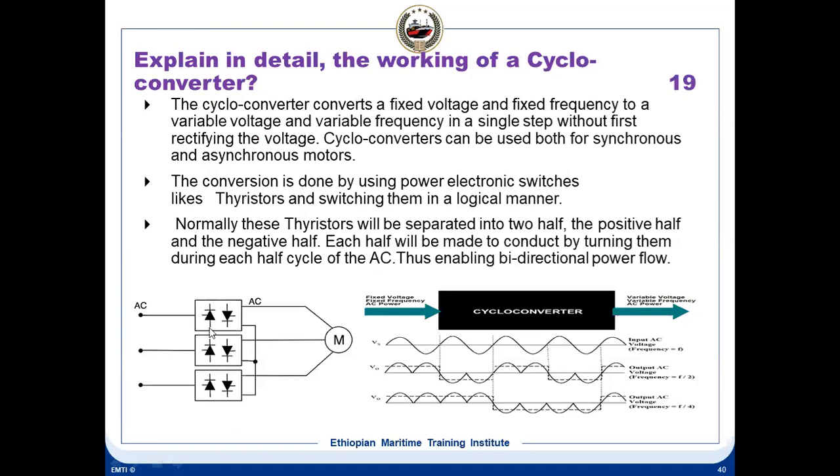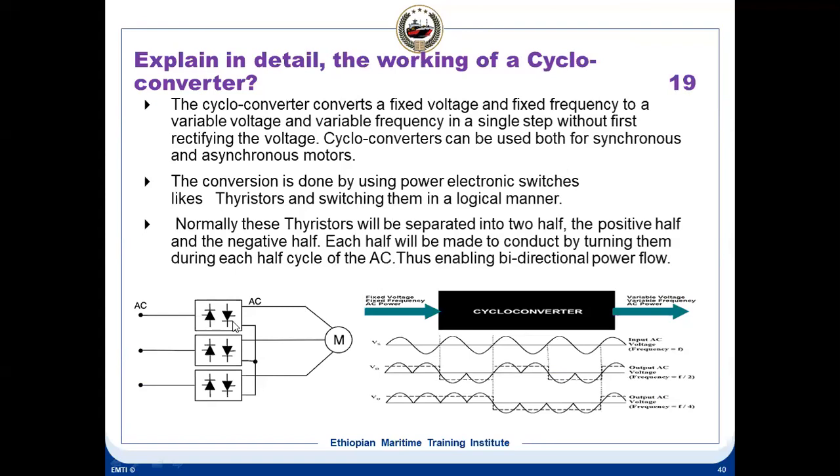So how do you vary this? By varying the firing angle of the thyristors, you vary the RMS voltage. Also, when you fire the thyristors in a particular order, you can vary the frequency as well as the voltage. This is done by the power electronic switches, and thyristors are used in this.